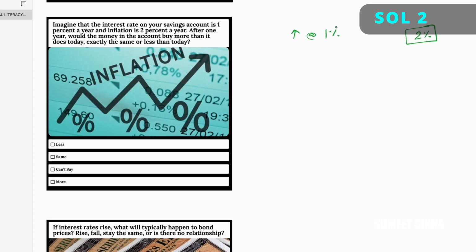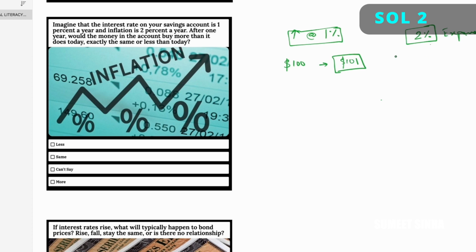So here we are told that our money is growing at 1% while things are getting more expensive at a rate of 2%. So with the 1% interest I'm getting, my $100 in the bank will become $101. So that is good.